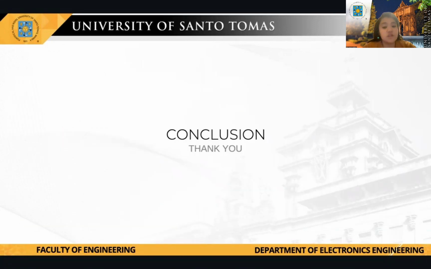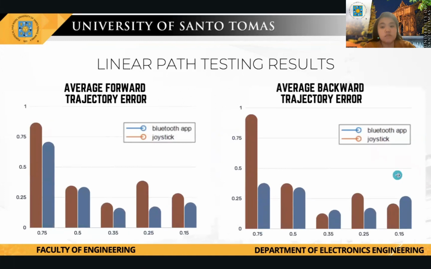Based on the summary of the data that was collected and presented, the trajectory error was improved by using the Bluetooth mobile app developed. Looking at the table, at speed 0.75 meters per second, there is a 60% decrease in the trajectory error from the Bluetooth mobile app to the joystick in the forward direction, and a 54.9% decrease at speed 0.25 meters per second moving in the backward direction.